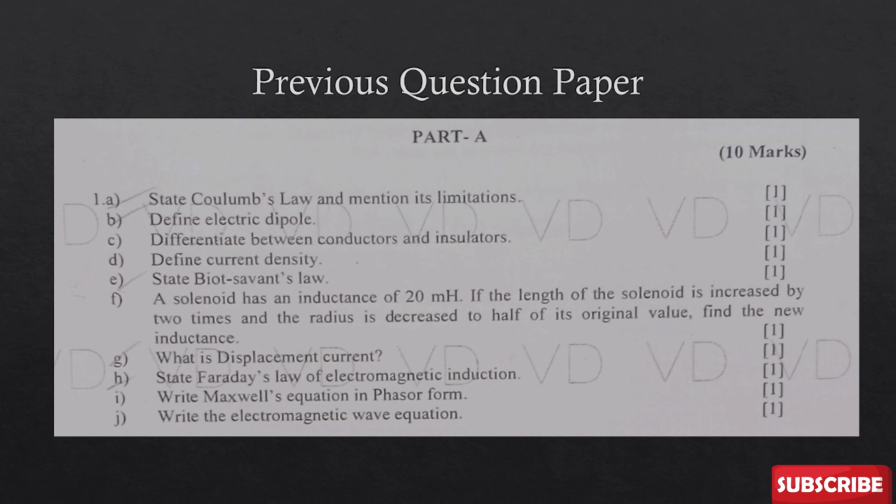Okay, now coming to our last segment, which is previous question papers. State Coulomb's law and mention its limitations. From the first unit, define electric dipole. We have discussed that. From the second unit, difference between conductors and insulators. Basically, conductors are for conducting electricity. Insulators are for... please let me know in the comments why you use insulators.